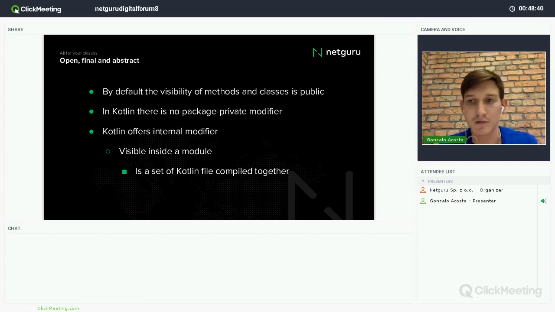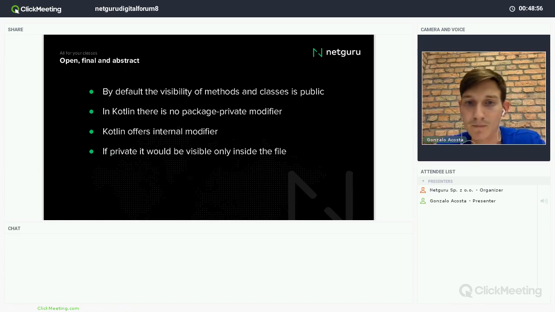For example, I have an external class, and I define that it is in some package of some library. So all these package private properties will be accessible by this class that I'm defining.